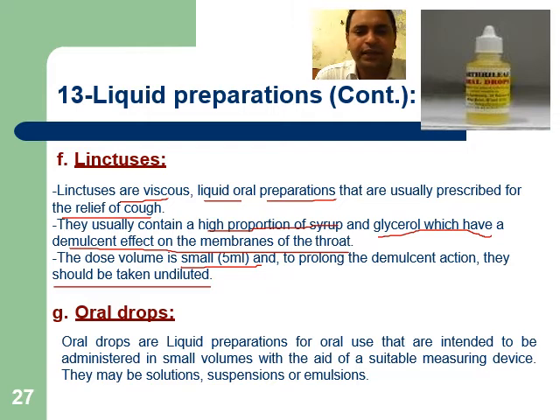Linctus usually contain a high proportion of syrup and glycerol which have a demulcent effect on the membrane of the throat. The dose volume of linctus is basically small, usually 5 ml. And in routine practice, the patient is advised to take this medication without any dilution.